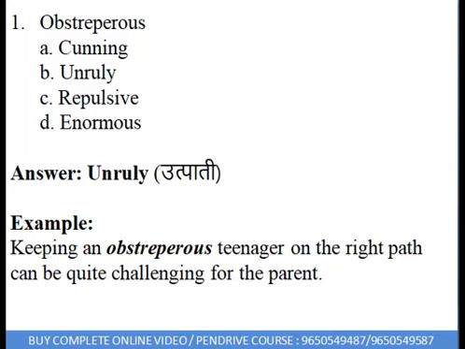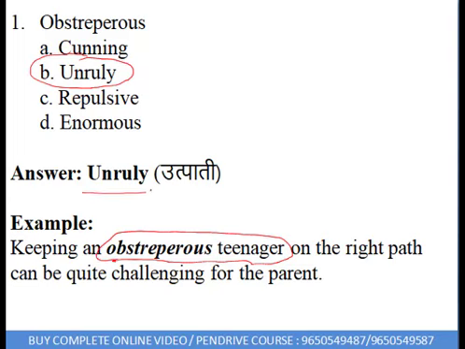Obstreperous, the options are given and the right choice is unruly. And we have related this obstreperous here with the teenager. We are saying obstreperous means unruly, and please understand unruly is an English word. Unruly is wild, unruly is unmanageable, unruly is uncontrollable, unruly is disobedient, disruptive, or you can say attention seeking. People who are obstreperous can be called undisciplined at the same time.